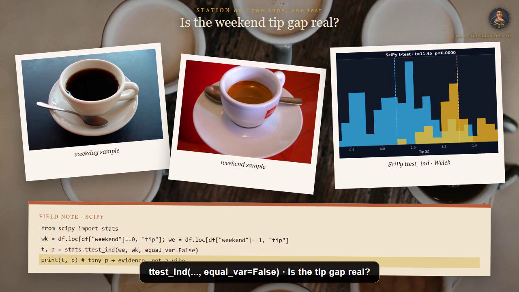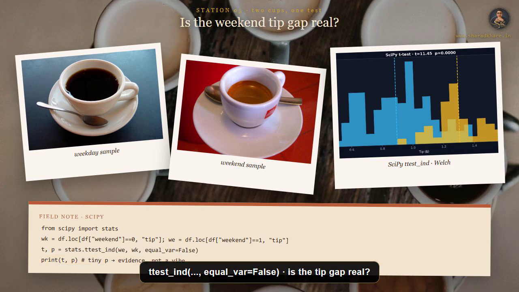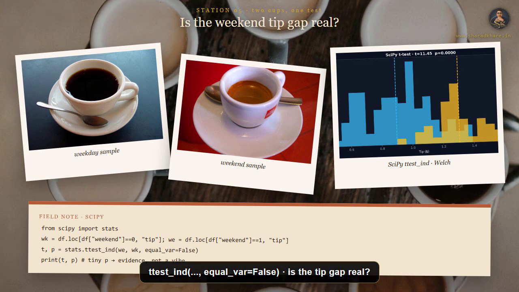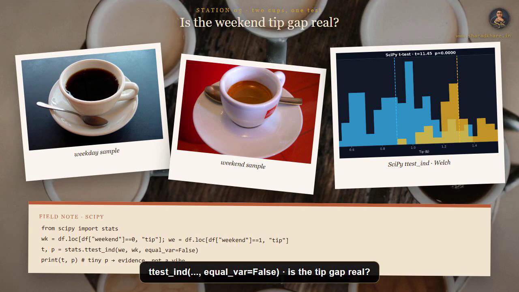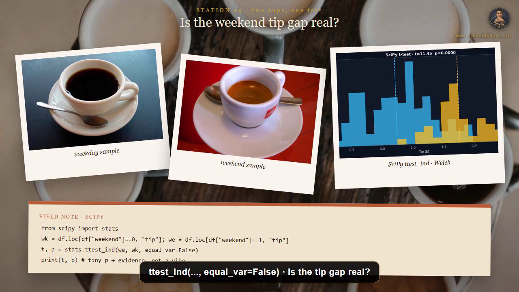ttest_ind is a two-sample t-test. It asks whether the average tip differs between those two groups. equal_var equals False is Welch's version, safer when the two groups do not share the same spread. The p-value is the punchline. How surprising is this gap if weekend meant nothing? If p is tiny, you have evidence, not just a vibe from the bar chart. SciPy will not replace pandas. It sits beside the table and checks your claim.